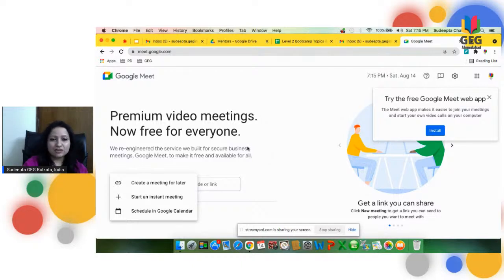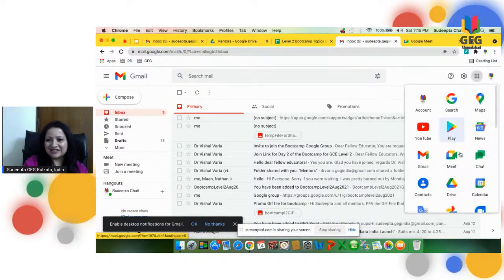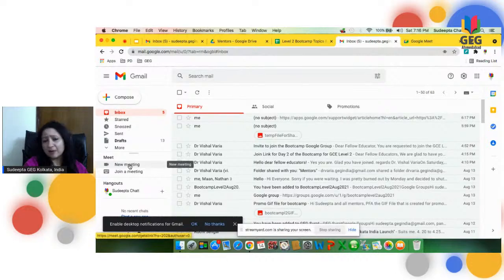So I'm going back to my inbox. These are the 3 ways in which you can do that. As you can see, on the left panel, new meeting. Also, we're all familiar with the 9 dots here, what's also called the waffle, which always makes me hungry, actually. If you click on that, you can see the Meet icon, and you can click on this and also access Google Meet. So 3 ways in which you can access Google Meet. This is how I access Google Meet. I find that really simple.